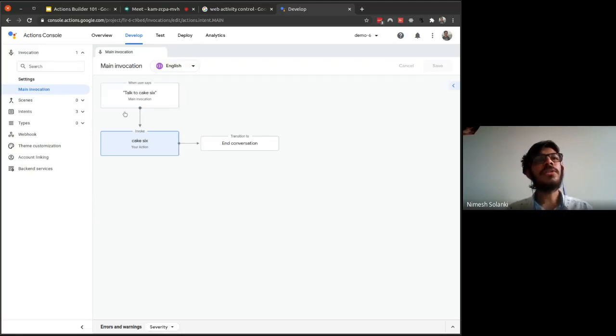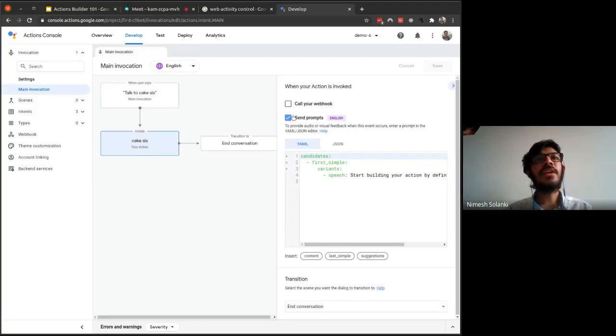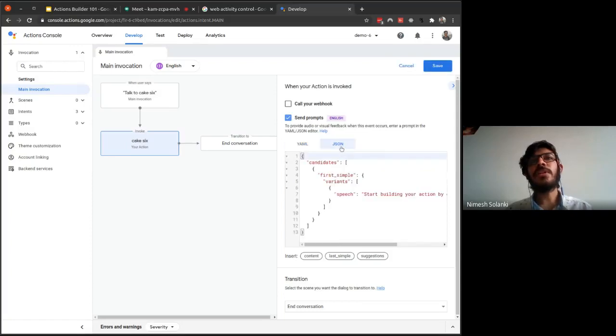Once the user invokes, it will come over here. This is the main invoke, let's say. Once the user has invoked your action, it will come over here, and you can see that we are sending the prompt, and the prompt says start building your action by defining your main invocation. Over here we have YAML and we have JSON, so you can select whichever one's comfortable for you. I'm going with YAML, but you can also select JSON. It's so simple, you just have to change the string over here, that's all.